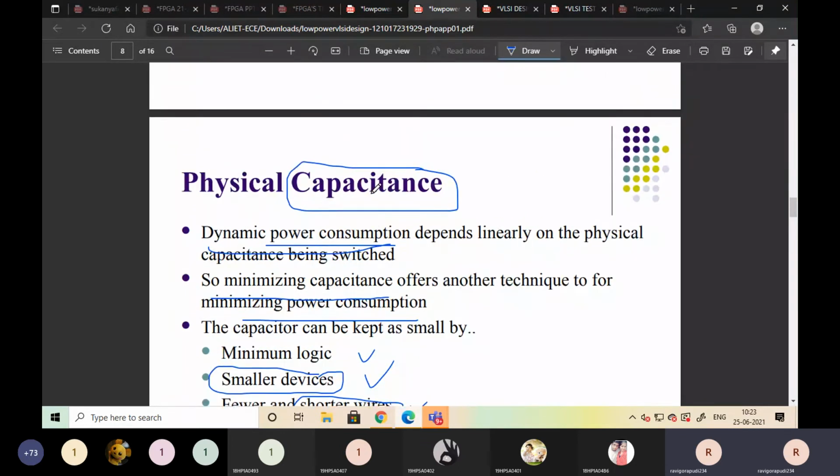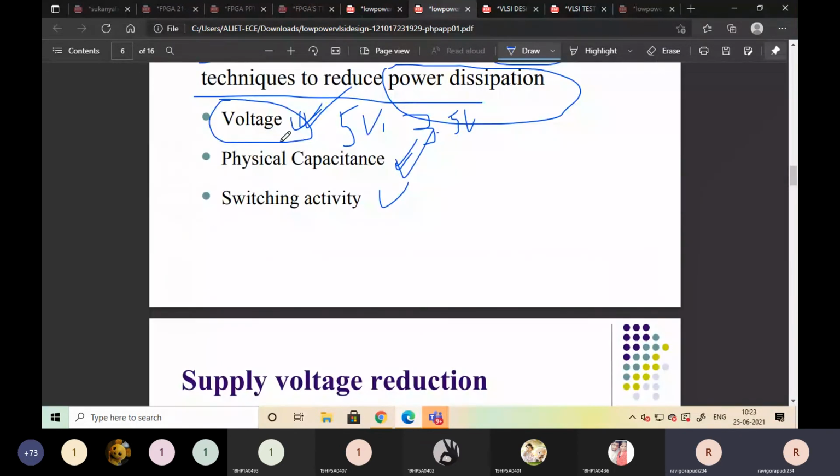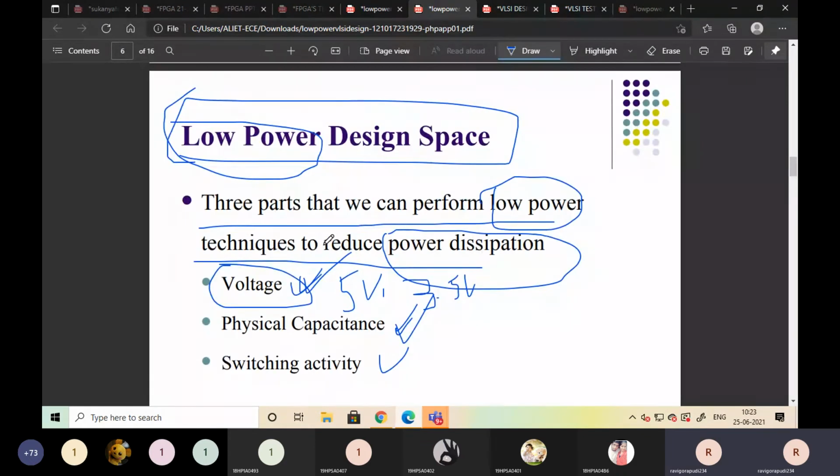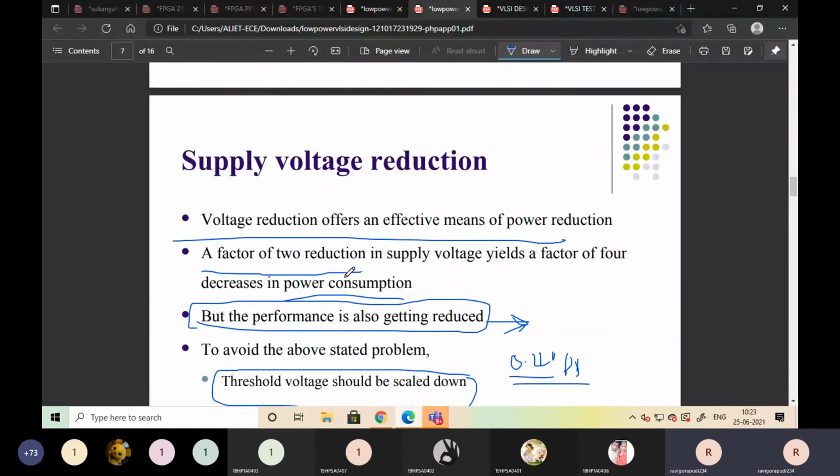Again, I'm saying that if you want to operate with low power, we have to reduce voltage, reduce capacitance, and reduce switching activity.